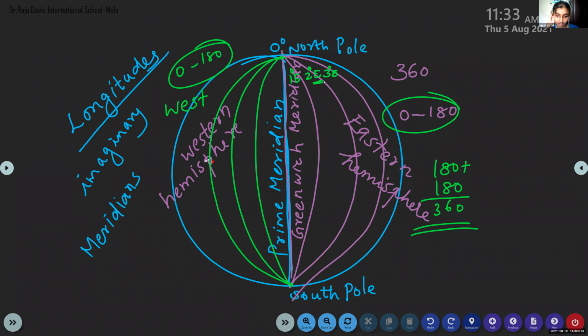Then what about this one? 4 degree east. Then here 1 degree west, 2 degree west, 3 degree west. These lines are lying in the western hemisphere and those lines are lying in the eastern hemisphere.